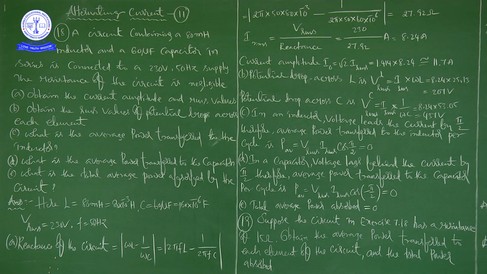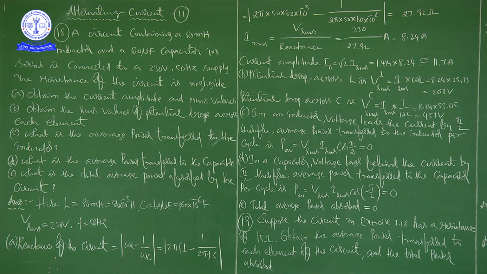Next, C is, what is the average power transport to the inductor? See, in an inductor, voltage leads the current by pi by 2. Therefore, average power transport to the inductor per cycle is P average equal to V RMS into I RMS cos pi by 2. That is equal to 0. Next, what is the average power transfer to the capacitor? In a capacitor, the voltage lags by pi by 2, so here average power will become 0. Next, what is the total average power absorbed by the circuit? That is equal to 0.